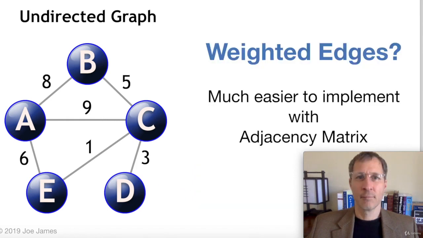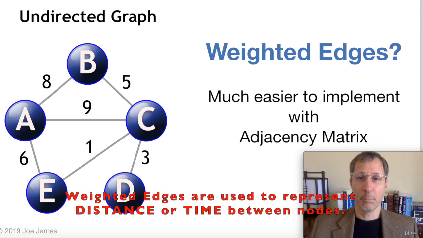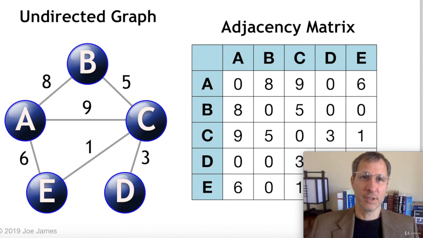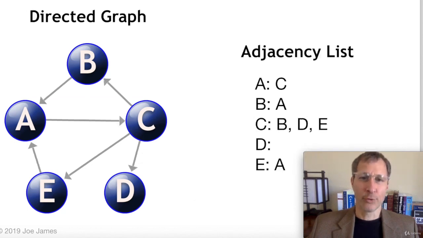so each vertex doesn't have to remember its own neighbors. Now, if you have weighted edges, it's much easier to implement this with an adjacency matrix. Why? Because instead of putting just a 1, you can put the weight in the matrix. In an adjacency list, you'd have to probably put a tuple, which includes the weight. In a directed graph, it's fairly easy to implement in either one of these. In an adjacency list, you would just put the outbound edges from each vertex. From A, you can see that A has an outbound edge to C. So we would list in A's adjacency list only node C.